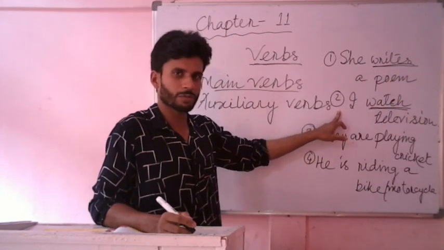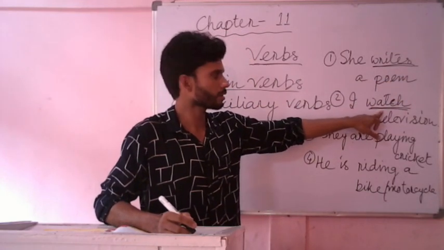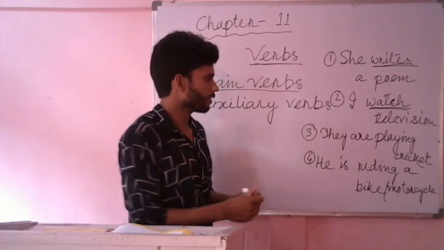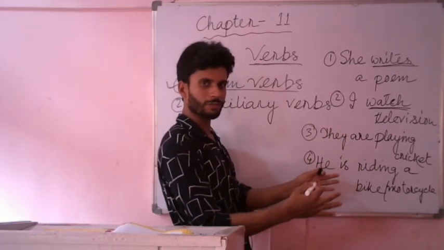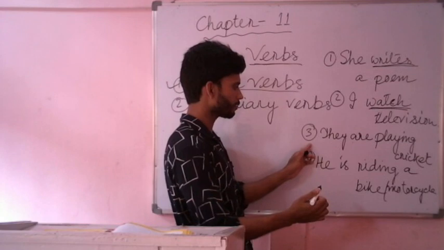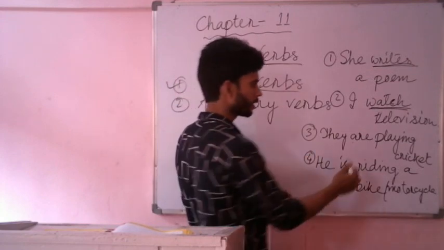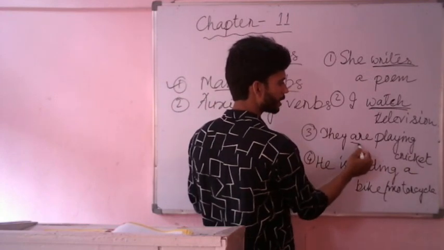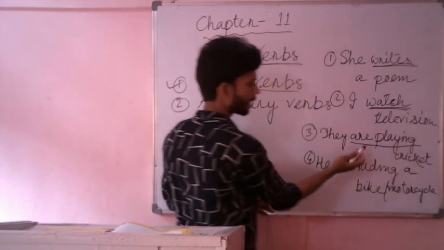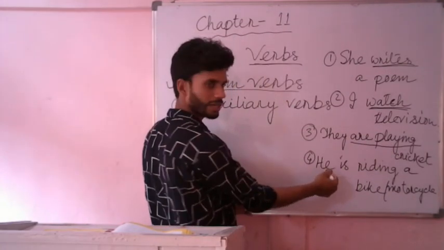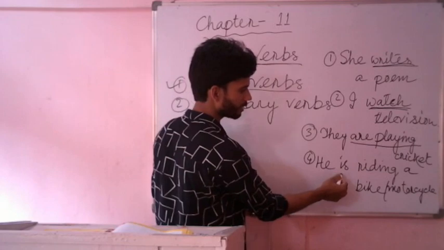In sentence number 2, watch is a verb. But if I ask you which is the verb in sentence number 3 or sentence number 4, then I can't say only play. I have to say are playing, or in case number 4, I have to say is riding.